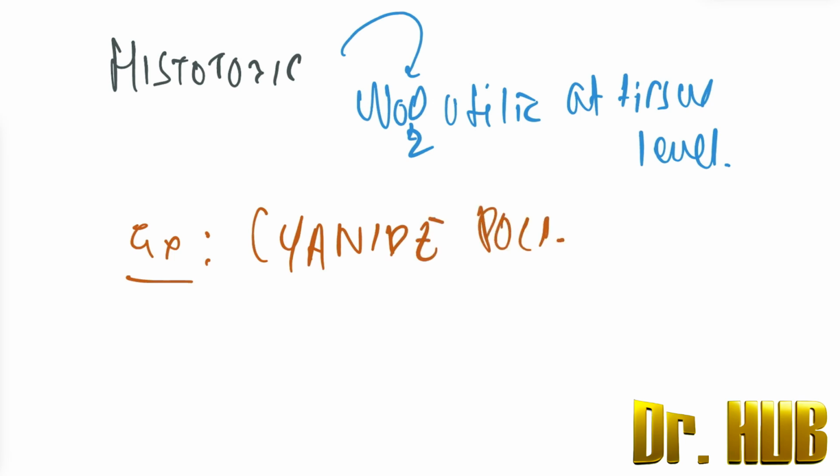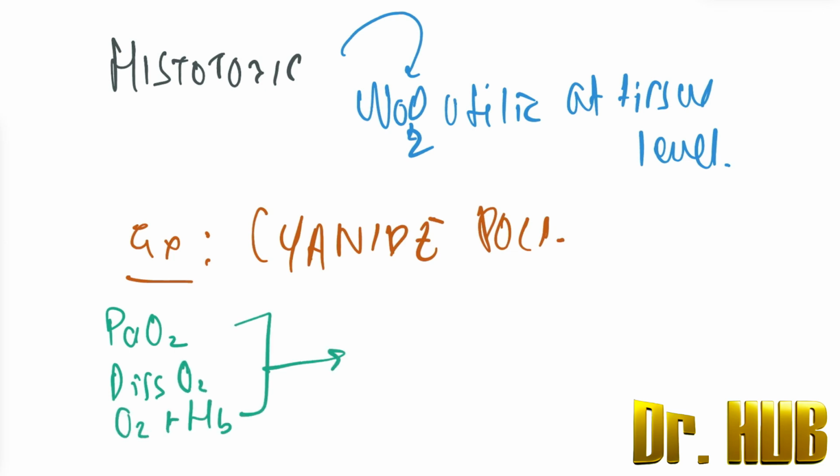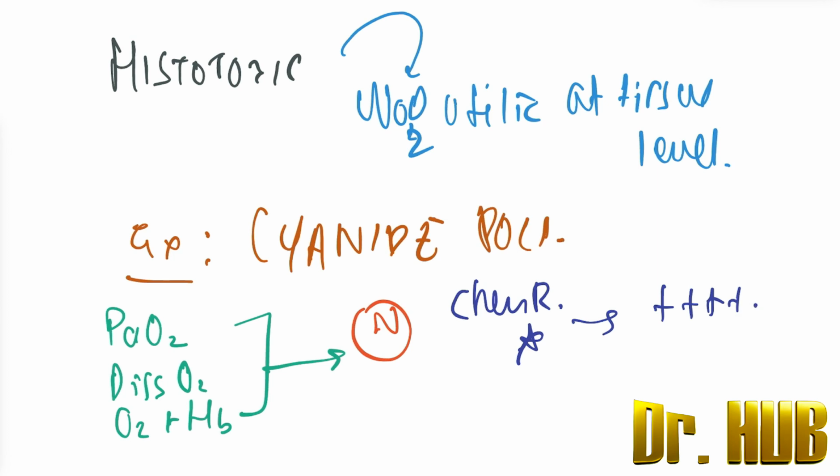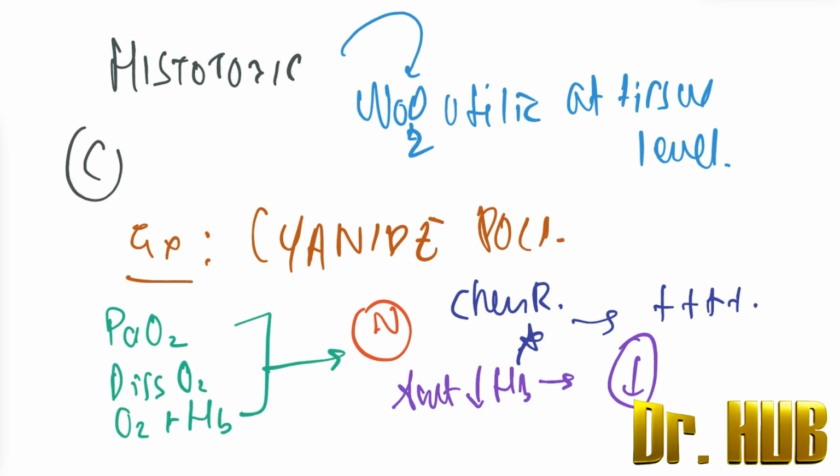Now let's look at the PaO2. It is similar, that is, the PaO2 as well as the dissolved oxygen and the oxygen combined to Hb. The answer to all this is that it is normal. Looking at the chemoreceptor stimulation, it is highly positive, and the amount of reduced hemoglobin will be decreased here. And what about cyanosis? Cyanosis is unlikely here.